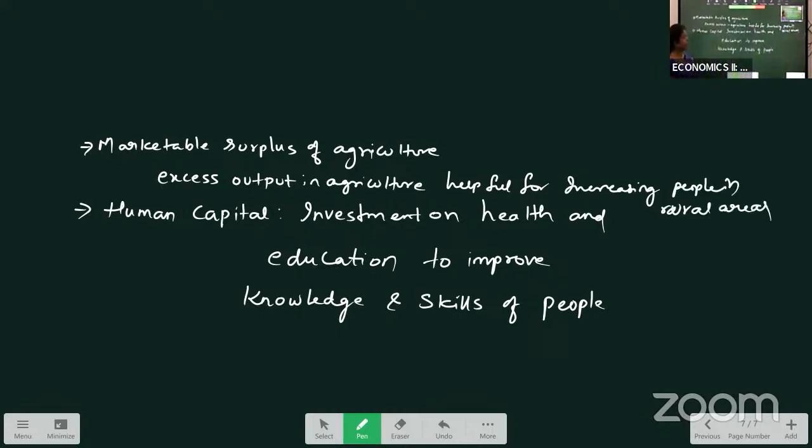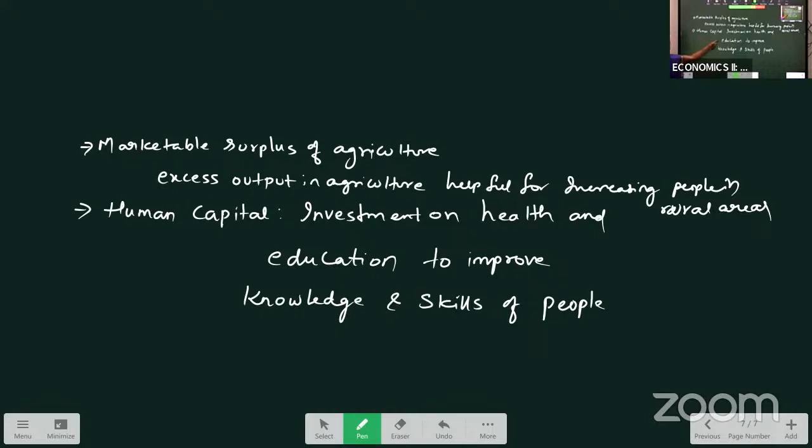So why do we do excess production in agriculture? It will be useful for increasing population in our rural areas, right? Mostly the people are not having proper income and all. So when we do excess production, that will be sufficient for increasing population.